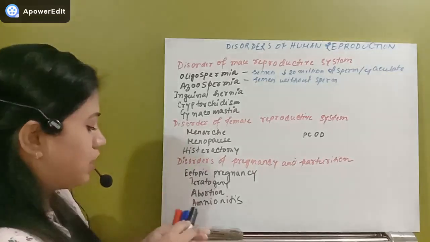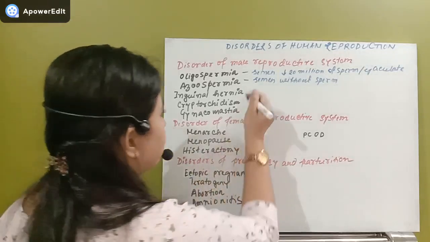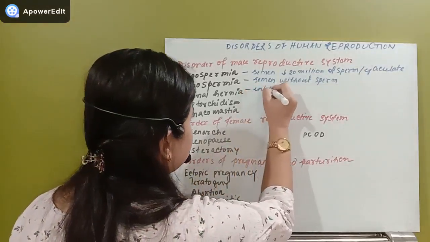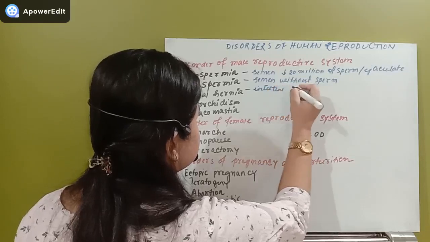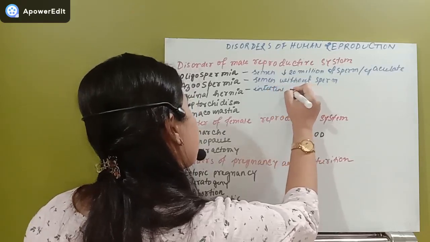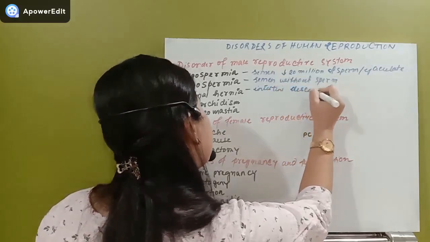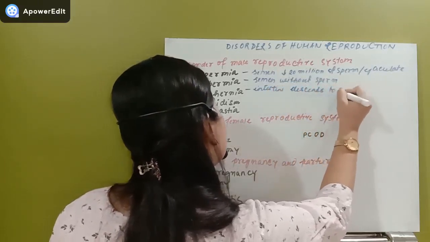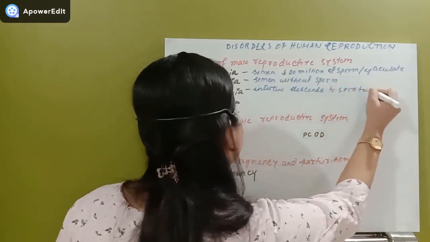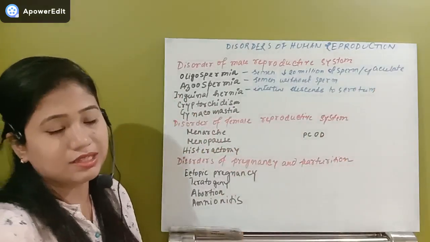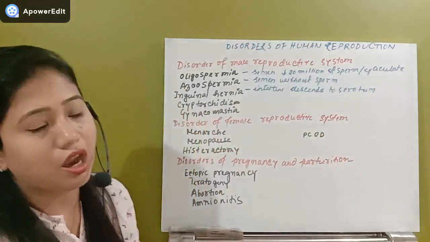So what is that? Inguinal hernia is when a part of the intestine descends to the scrotum. That condition can lead to a disease that is known as inguinal hernia.